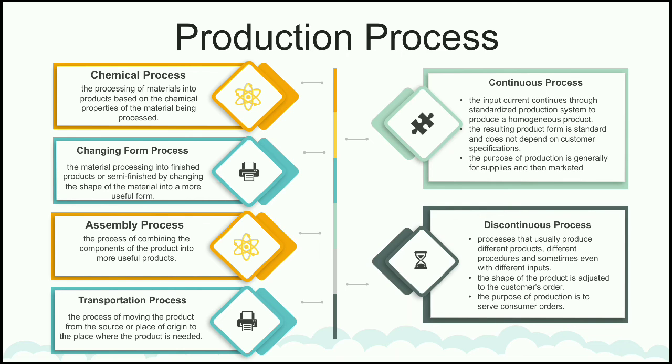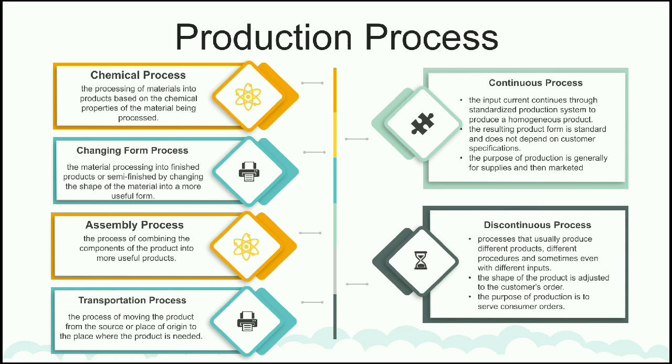And then the third is assembly process. The process of combining the component of the product into more useful product. And the fourth is transportation process. The process of moving the product from the source or place of origin to the place where the product is needed. And then there are also 2 types of the production process.